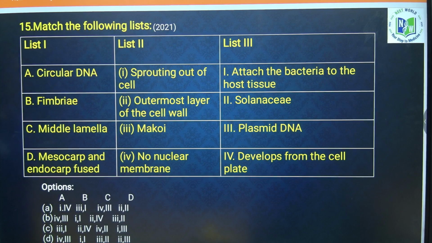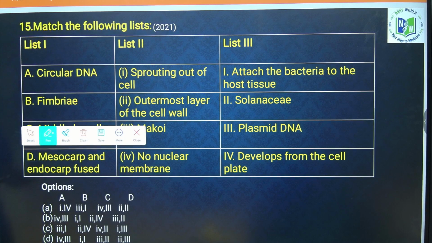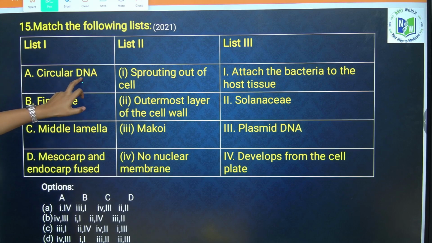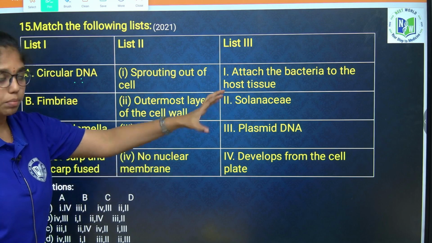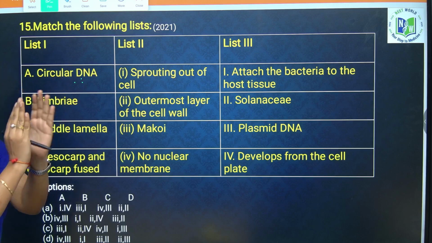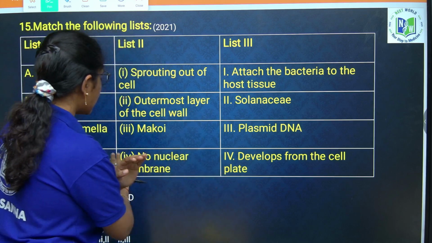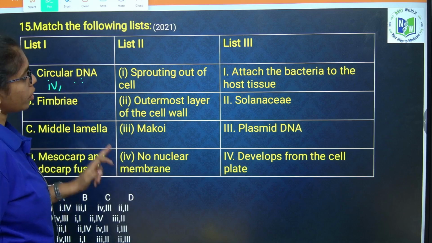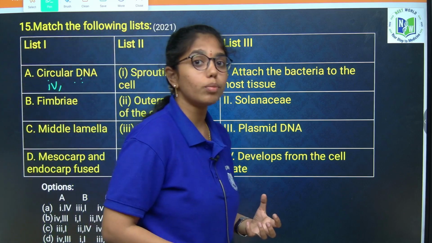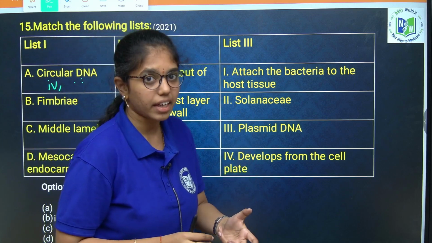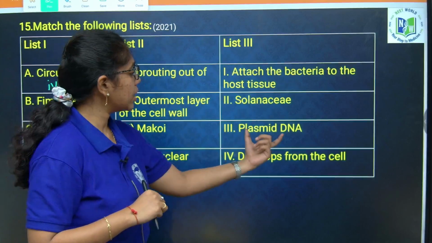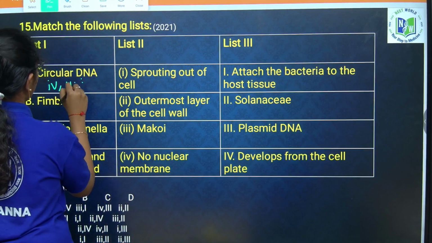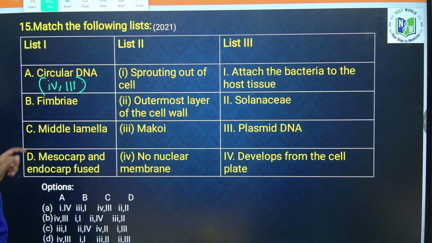Here if you see again a table in the year 2021. Keep noting the type of questions which are coming. Here, circular DNA, we need to correlate again the terms and the statements. Circular DNA is observed in the prokaryotic cell, and in prokaryotic cell there is no membrane bound organelle. So here you can keep the option 4. Along with option 4 here, plasmid DNA, that is extra chromosomal DNA which gives certain phenotypic character like resistance to antibiotics. This is also present in a prokaryotic cell, that is 3. Okay, so here 4 and 3.